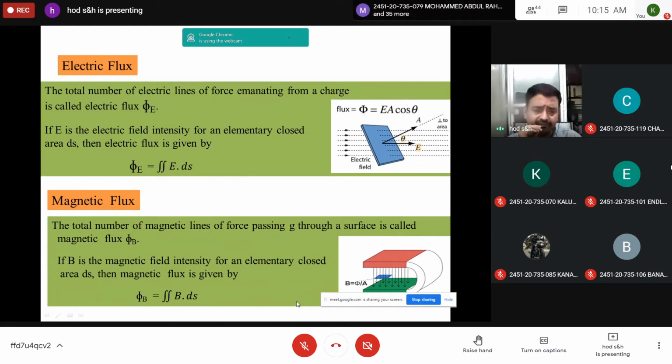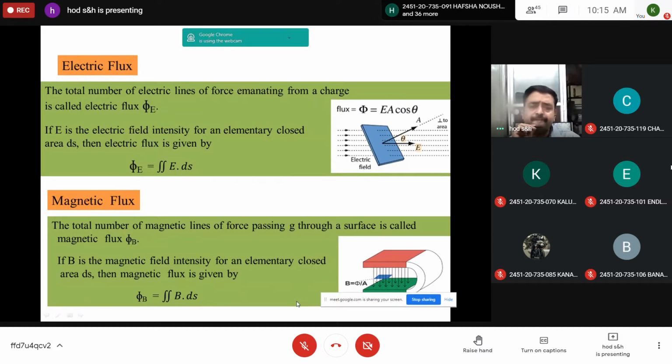Similarly, you have magnetic flux. The concept is the same. The total number of magnetic lines of force passing through a surface is called magnetic flux, represented by phi B. If B is the magnetic field intensity of an elementary closed area ds, then magnetic flux is given by phi B equal to double integration B dot ds. So magnetic flux is also a surface phenomenon, number of lines crossing per unit area. If you want to write these two definitions, because you will be using them frequently in Maxwell's equations and electromagnetic fields.